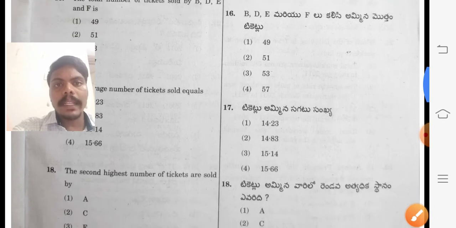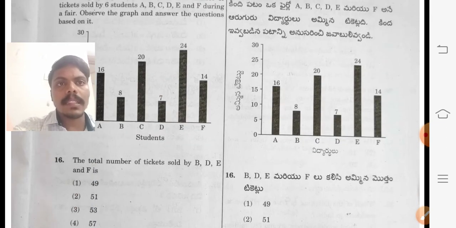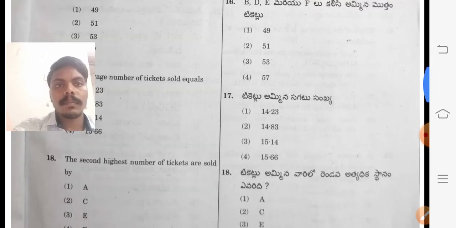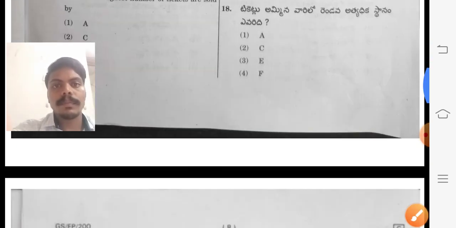Next one, the 18th question. The second highest number of tickets sold. Please see the graph. The first highest is 24 and the second highest is 20. That is sold by student C. So the answer is C.